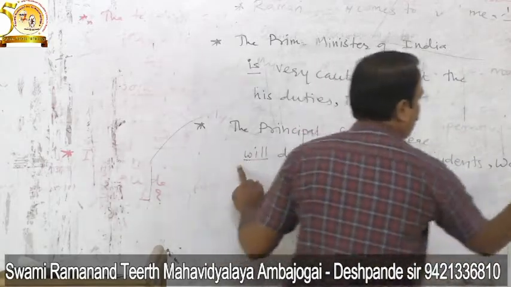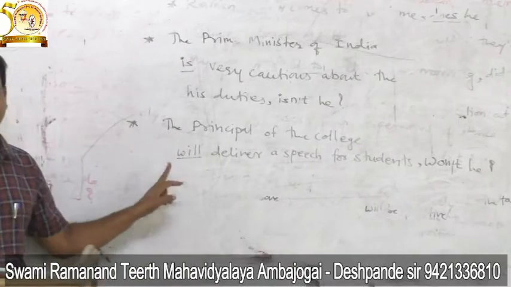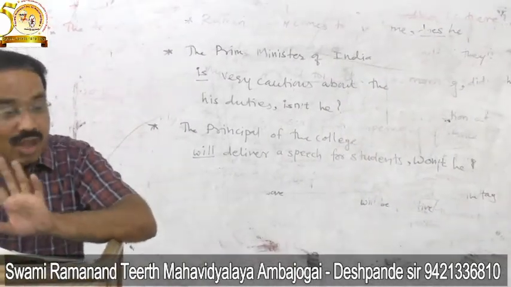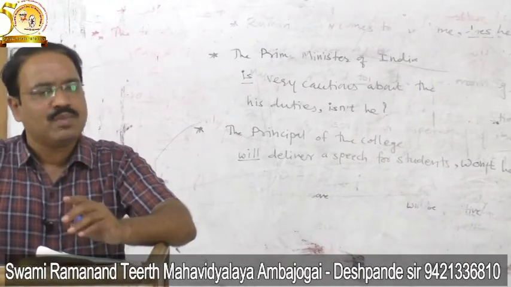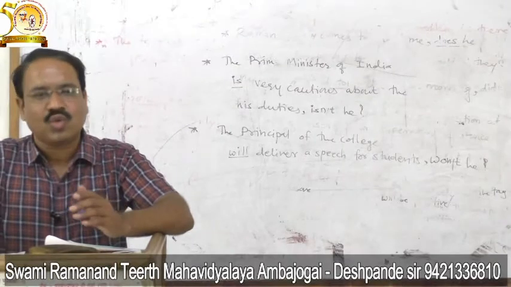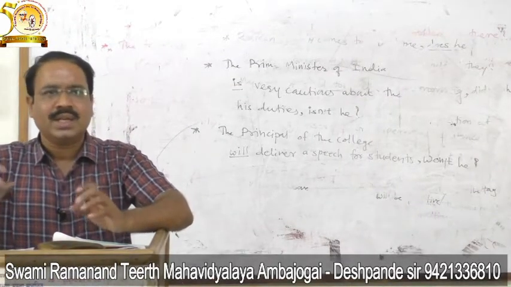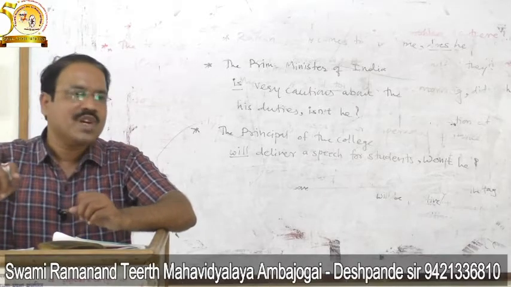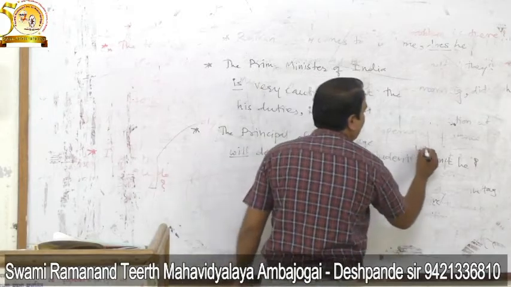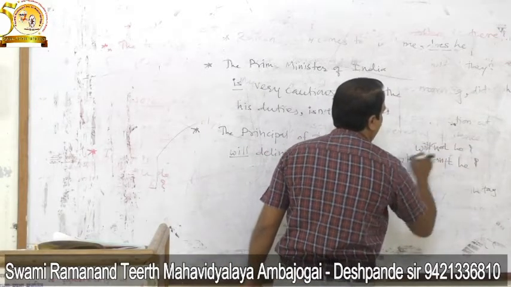So when you are adding a question tag to any sentence, you must know the contracted form of all the verbs. Because most of the time we know do, doesn't, did, didn't, was, wasn't, have, haven't, had, hadn't. So these negative contracted forms must be used. If someone writes will not he, then it is wrong.